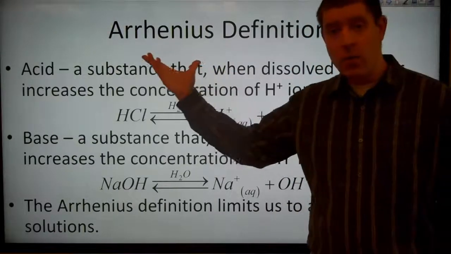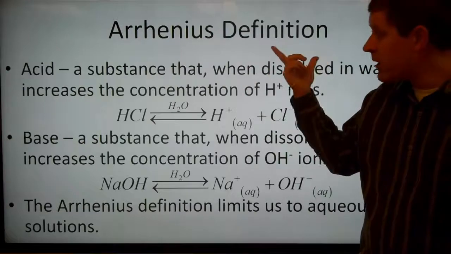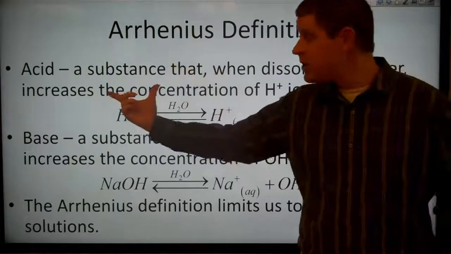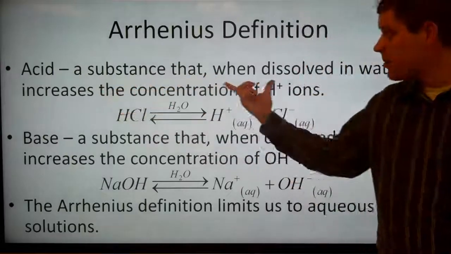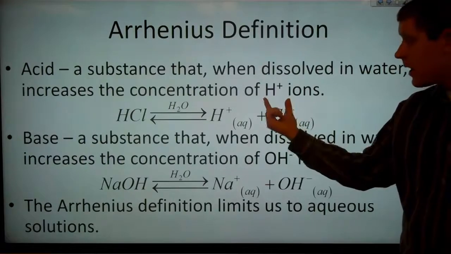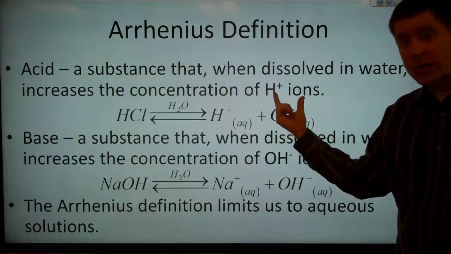So let's look at one definition of an acid and a base. We're going to look at the Arrhenius definition. In the Arrhenius definition of acids and bases, an acid is a substance that, when dissolved in water, increases the concentration of hydrogen ions. So this H+ is a hydrogen ion.